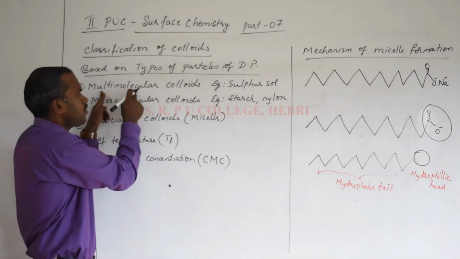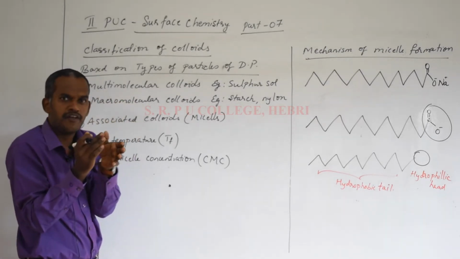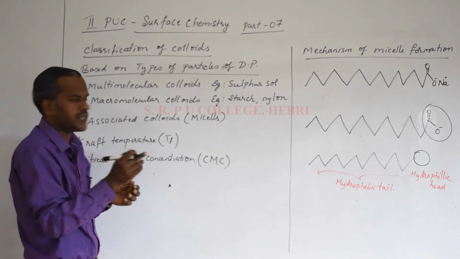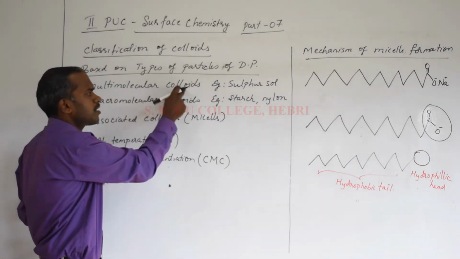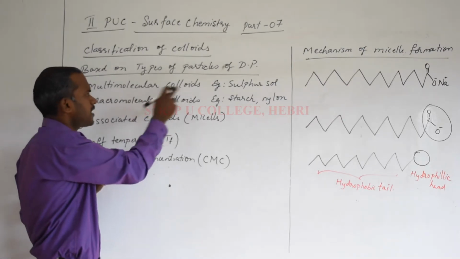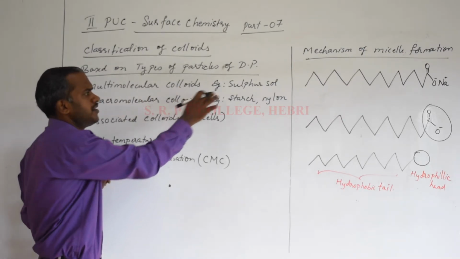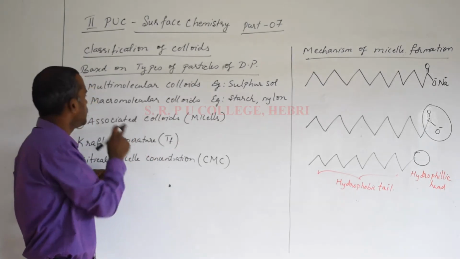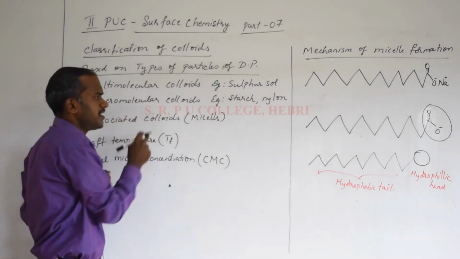Many molecules together have a size in the colloidal range, and that is called a multimolecular colloid. Definitions will not come here, but you must know at least one example for a multimolecular colloid, that is sulfur sol.